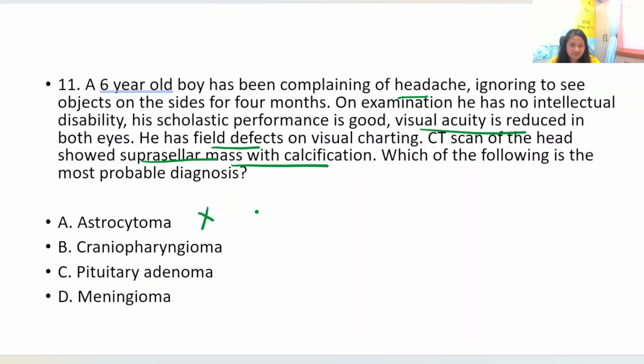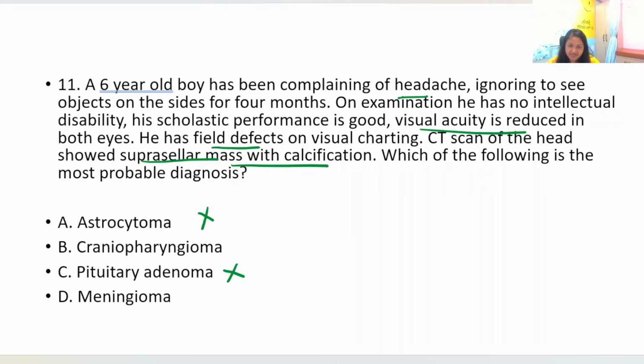Pituitary adenoma, they have not given anything related to any hormonal changes like that of hyperthyroidism, excessive steroid secretion in the body, or increased growth hormone causing other features like acromegaly and all. So none of that is given. None of the features of reduced hormones is given in this question either.